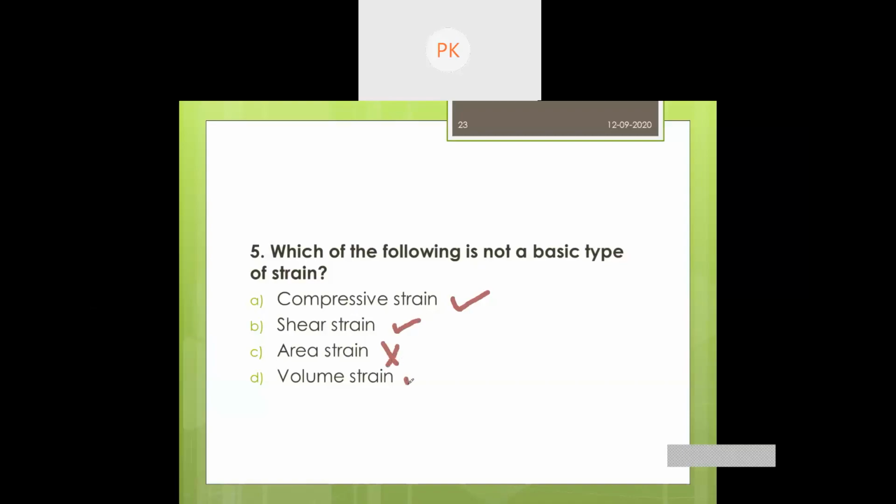Volumetric strain, yes. When the length increases, the depth and diameter decrease, so there are changes in some dimensions. So area strain is the wrong answer, the odd one out. According to this question, you need to tick option C. So area strain is the right answer.